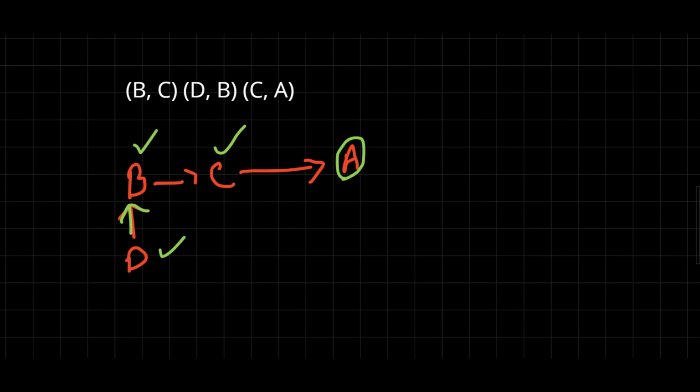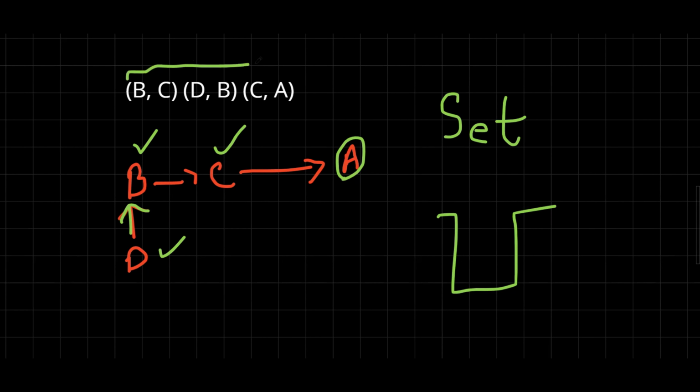So now the problem is, how can we find the destination city? We can simply do it by using the set data structure, because we know that in a set, all of the elements are stored only once. There should be no duplicate elements. So the algorithm is pretty simple. We simply iterate from left to right through the given input, and we store the first element of each pair into the set.